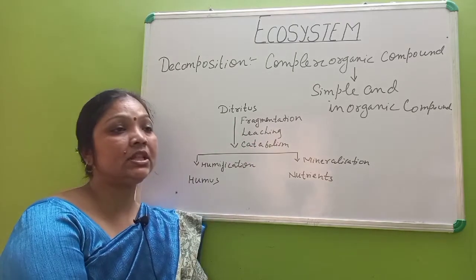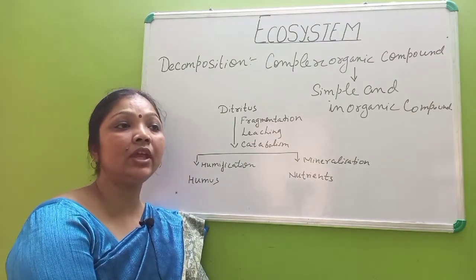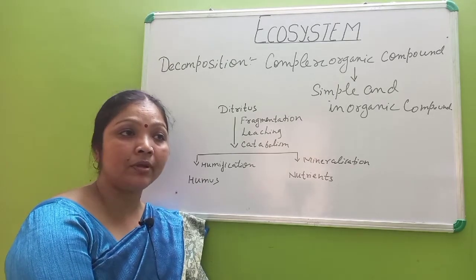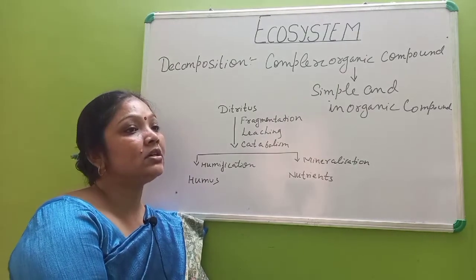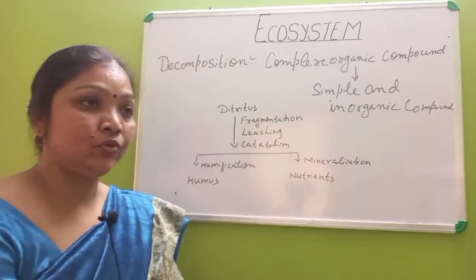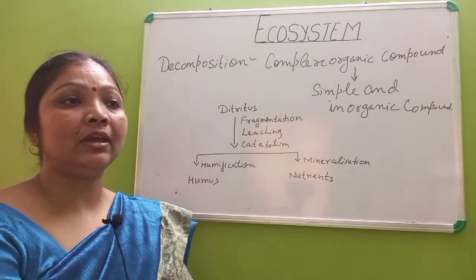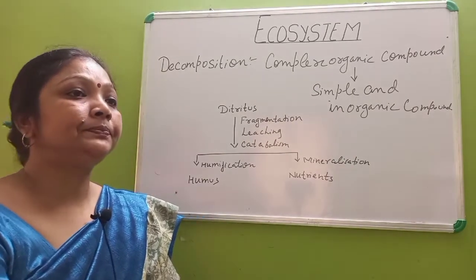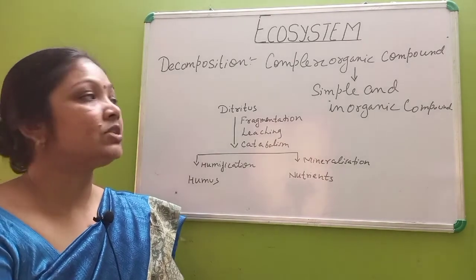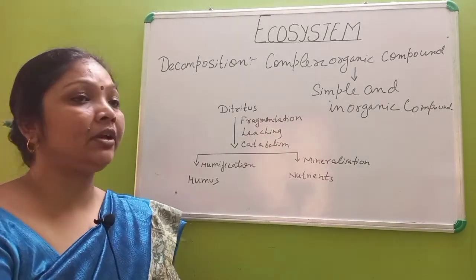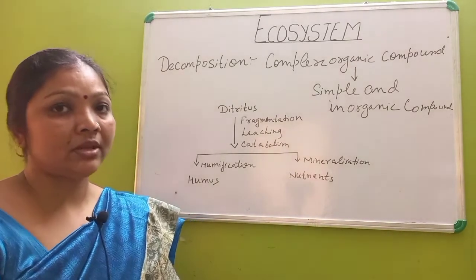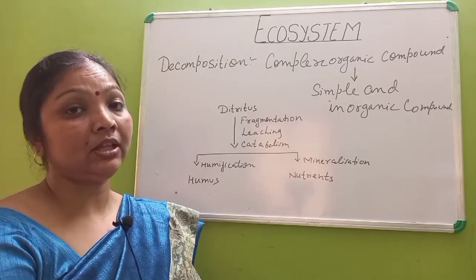The second thing is leaching. Leaching is a process by which simple and water soluble compounds like simple sugar and inorganic nutrients like magnesium, aluminium and iron move downward along with the percolating water. When the fragments are divided and these materials are released, water is also present, from rain or other ways.